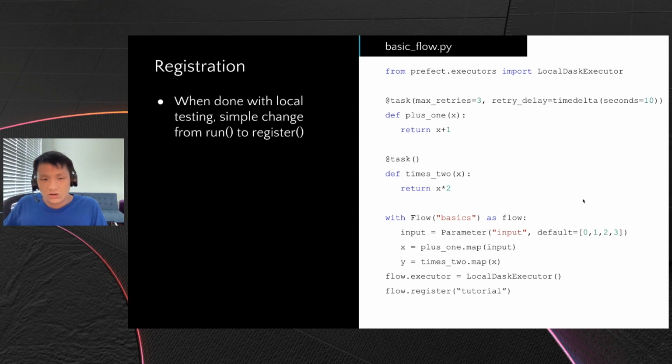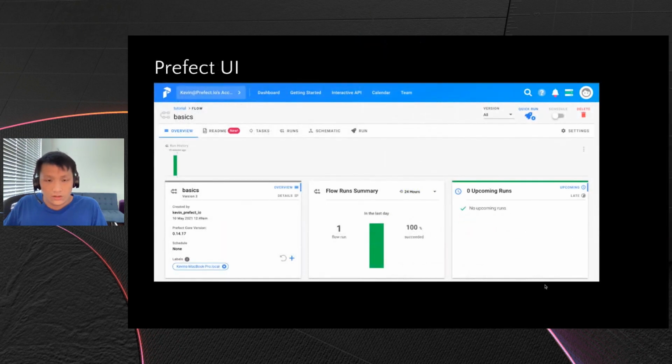Now that we have gone over the flow basics and we're ready to register our flow, all we need to do is to change the last line from flow.run to flow.register. And the tutorial here is the project that our flow will live in. Here is what our flow will look like in the UI. So here we have our flow, which, if you remember, was named basics. And now we can easily run it by hitting this quick run button, or we can attach a schedule in the settings.